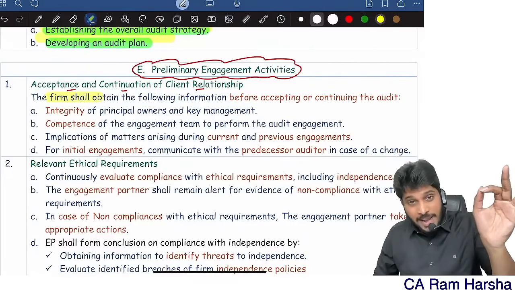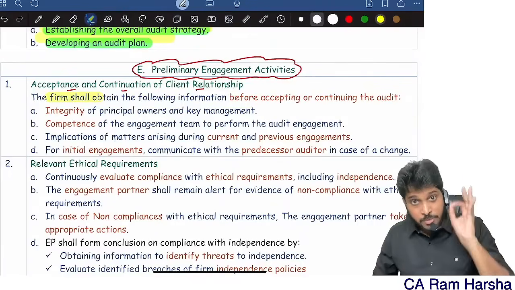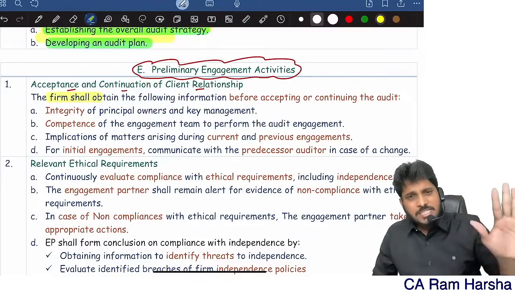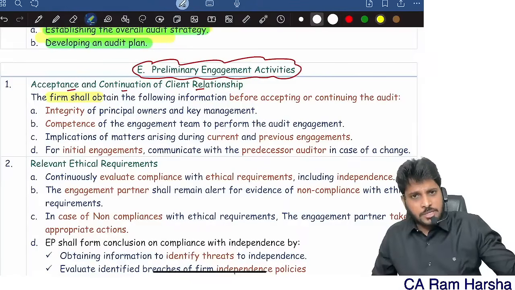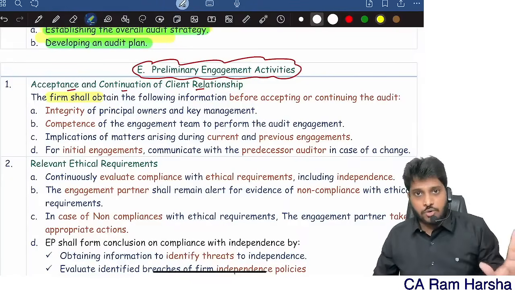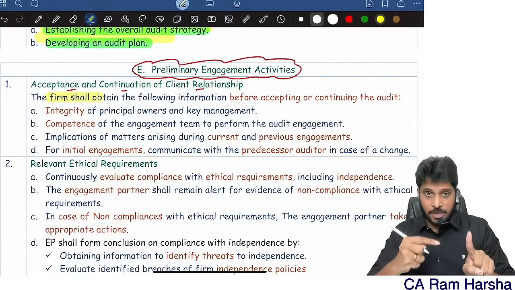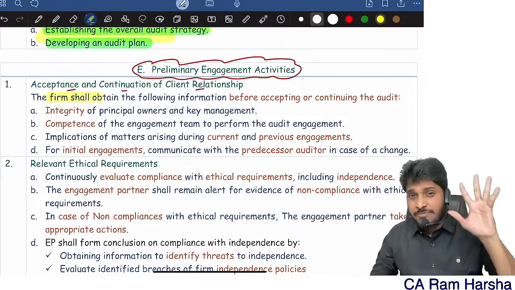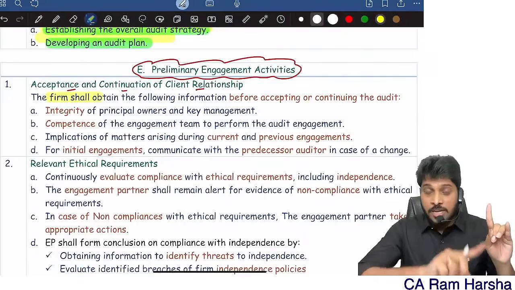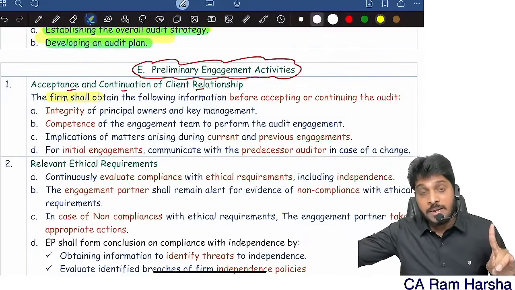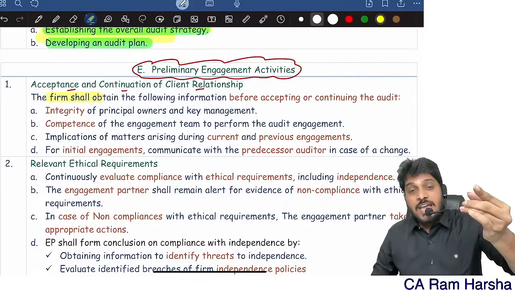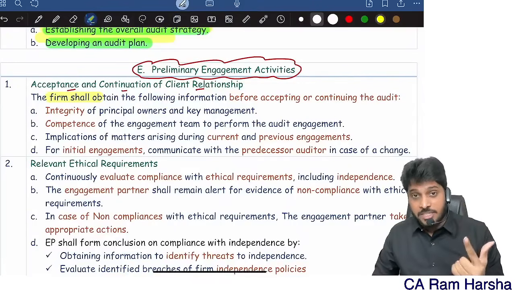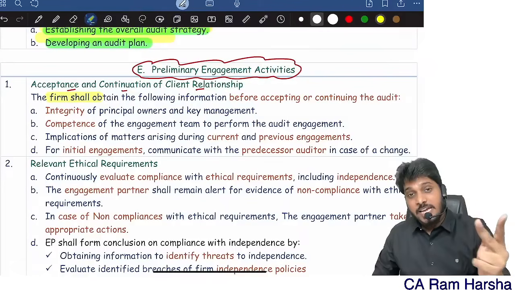You are accepting a new engagement from a new client, or before accepting a new engagement from an existing client. Suppose I have an existing client for whom I am already doing company audit. The existing client is asking me to do income tax audit also. Means I am going to accept a new engagement from an existing client. Or for an existing client, I completed 5 years of audit, and the client is asking, sir, can you accept the appointment for the next 5 years also? Then it is continuation of an existing engagement with an existing client. So one, new engagement from new client. Two, new engagement from existing client. Three, continuation of existing engagement with existing client.